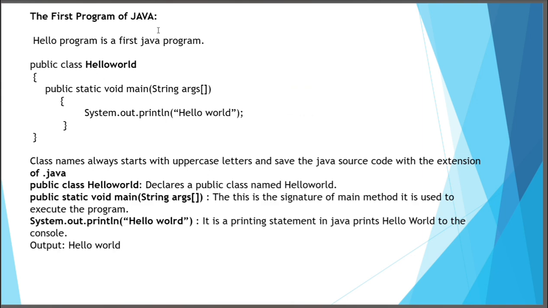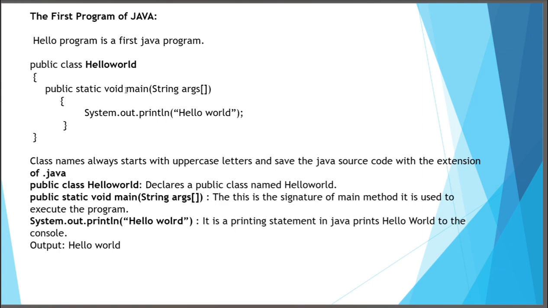Next, the first program of Java. Hello world is the first program in Java. Public class HelloWorld, public static void main string args. This indicates the signature of the main method. And System.out.println hello world. Here, this is the printing statement of hello world. This is a small example of a Java program.